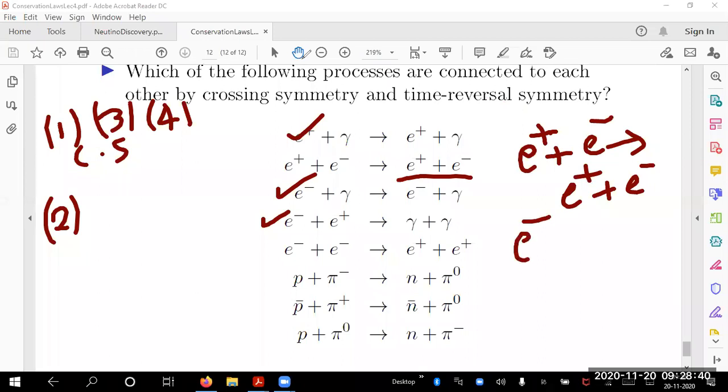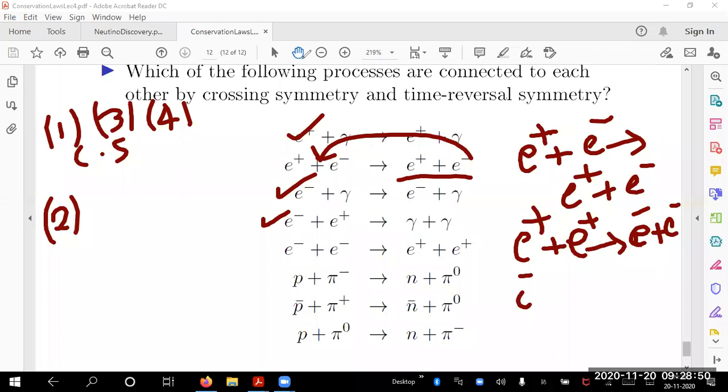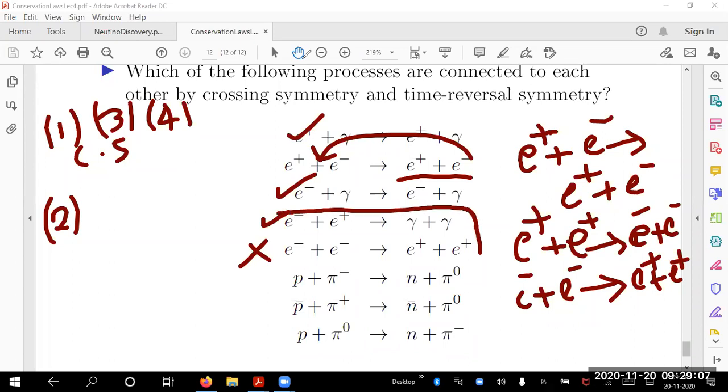I also get E plus. Take an E minus to the left hand side, you get an E plus, so this gives you E minus plus E minus. Similarly, you take E minus plus E minus, it goes to E plus plus E plus. That's all the possibilities. Do you have them? This is not happening: E minus plus E minus. Fine. So I have to relate these two. Which are same?